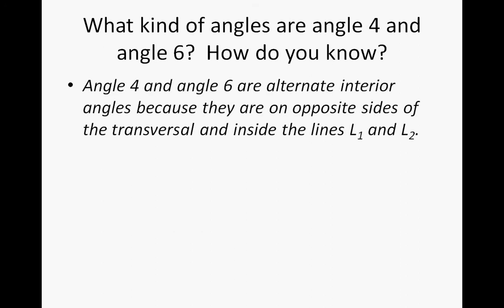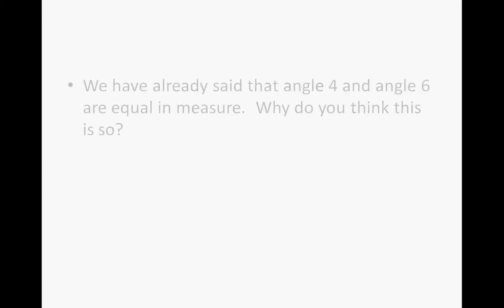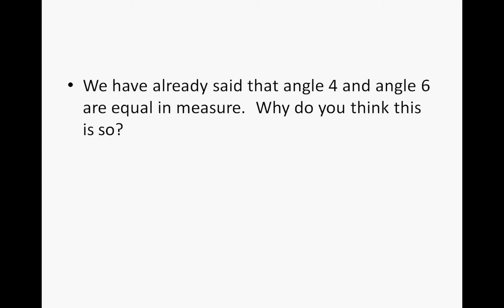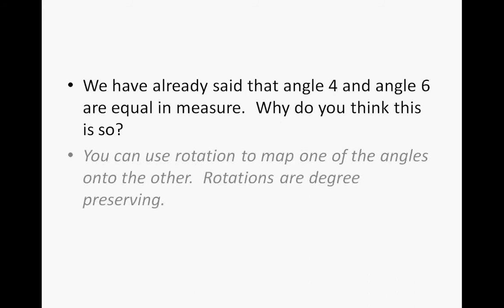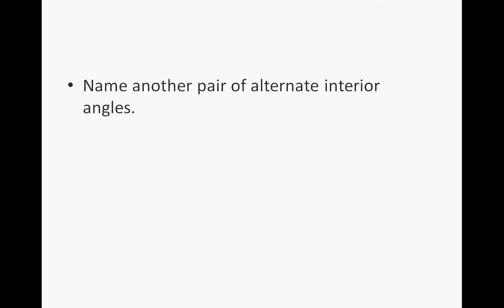Well, angle 4 and angle 6 are alternate interior angles because they are on opposite sides of the transversal and inside the lines L1 and L2. So we've already said that angle 4 and angle 6 are equal in measure. Why do you think this is so? Well, you can use rotation to map one of the angles onto the other. And why? Because rotations are degree preserving. So name another pair of alternate interior angles. Well, that would be angle 3 and angle 5.